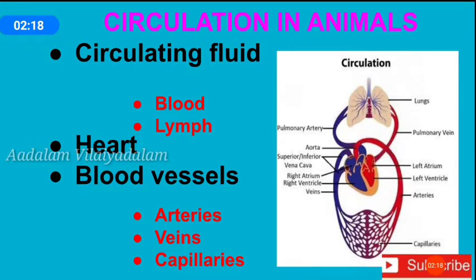They are arteries, veins and capillaries. Arteries carry blood away from the heart to the tissues. Veins bring the blood from the tissues to the heart. Capillaries are microscopic vessels present in the tissues. These capillaries connect arteries and veins.